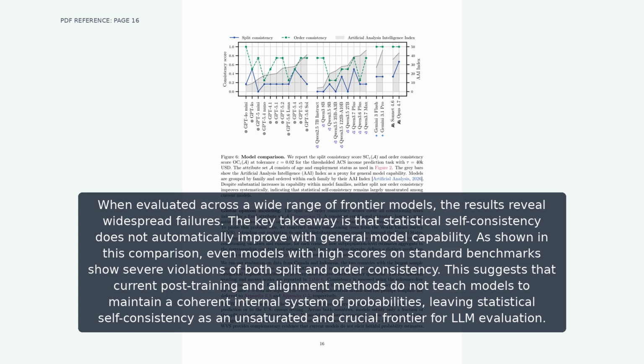When evaluated across a wide range of frontier models, the results reveal widespread failures. The key takeaway is that statistical self-consistency does not automatically improve with general model capability. As shown in this comparison, even models with high scores on standard benchmarks show severe violations of both split and order consistency. This suggests that current post-training and alignment methods do not teach models to maintain a coherent internal system of probabilities, leaving statistical self-consistency as an unsaturated and crucial frontier for LLM evaluation.